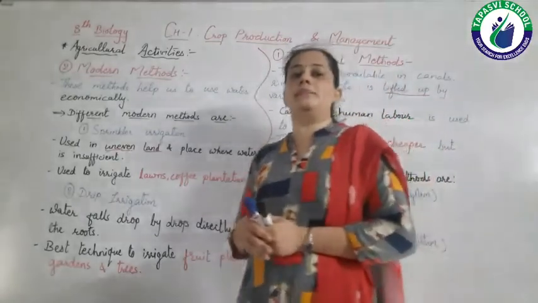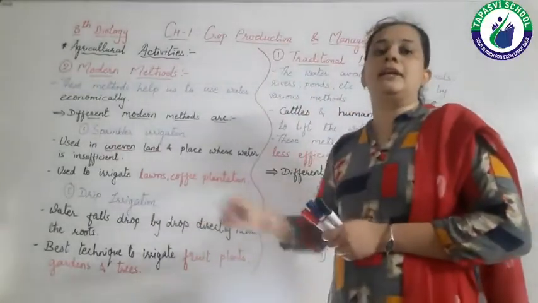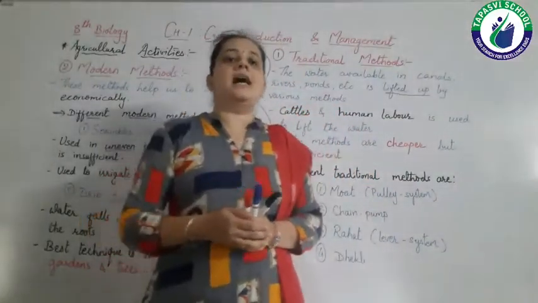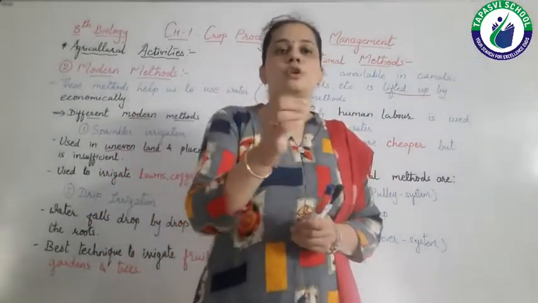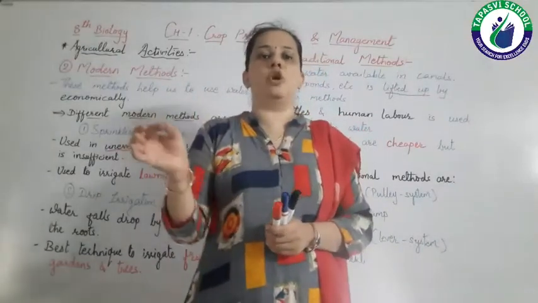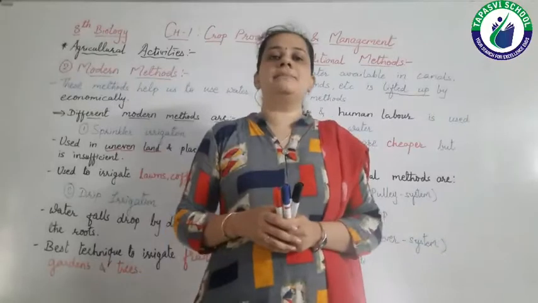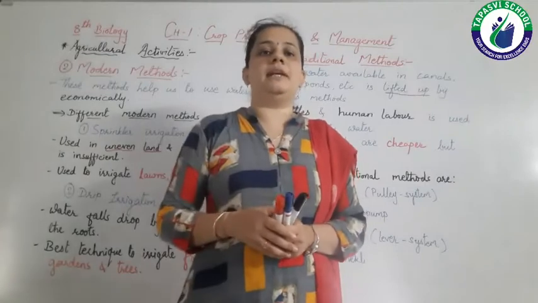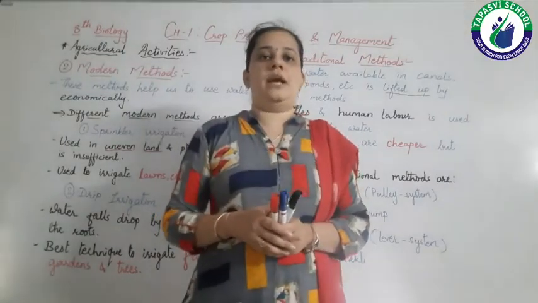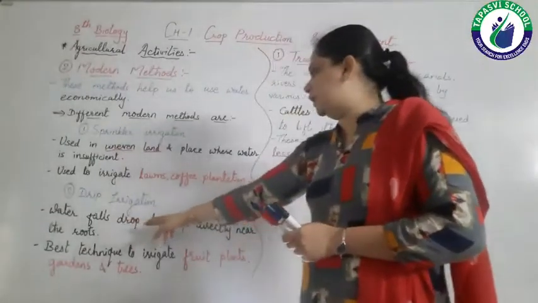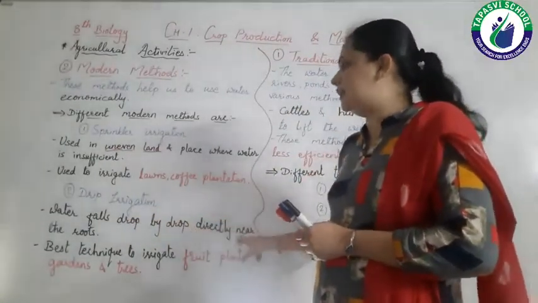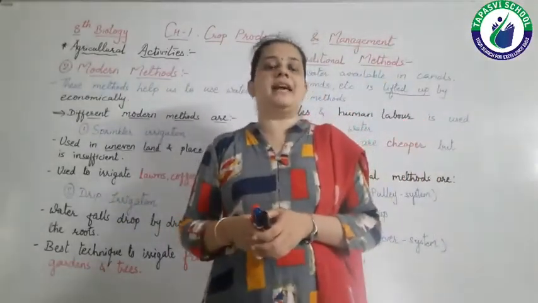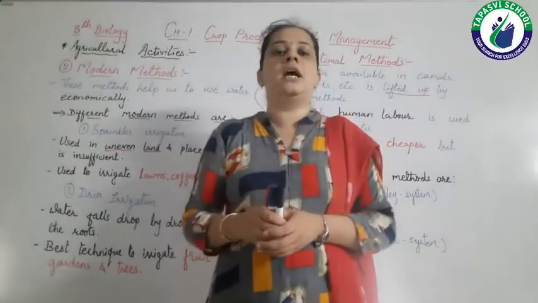The second modern method is drip irrigation. Drip irrigation means the water is allowed to go to the roots of the plant drop by drop. As the water flows drop by drop, it is known as drip irrigation or drip system, right? So here water falls drop by drop directly near the roots. Obviously the wastage will be very little as the water falls directly to the roots.